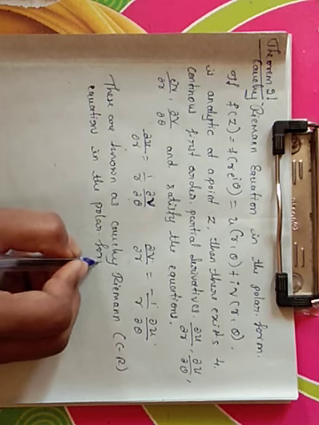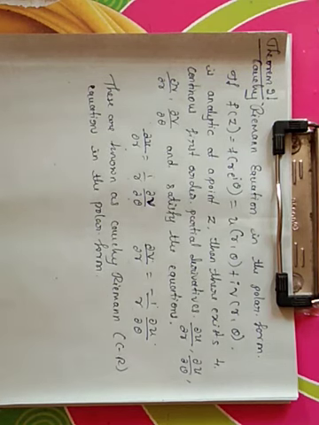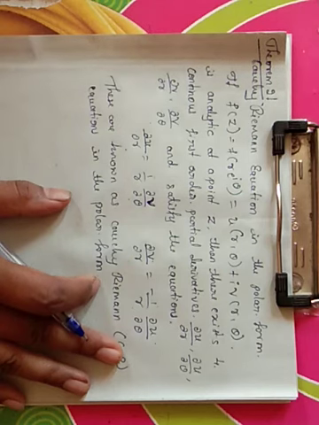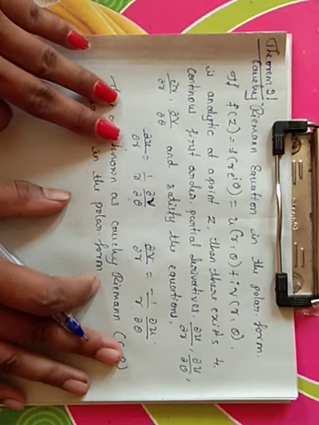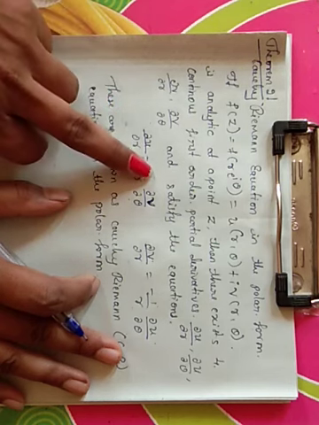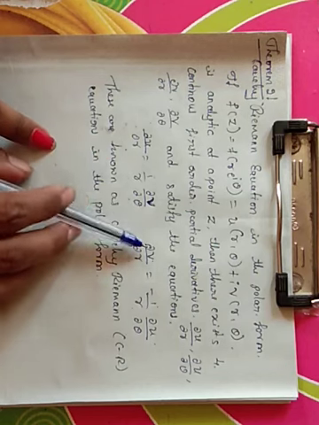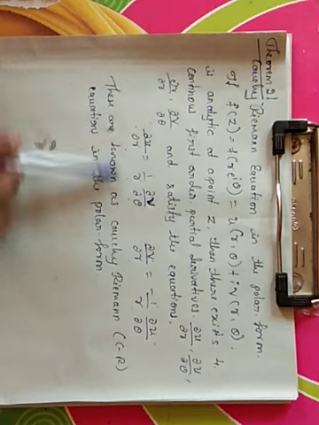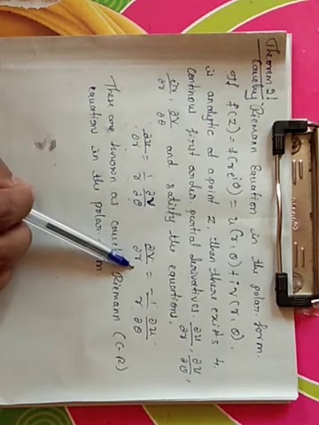So now we have to take the derivation of this theorem. That is the statement of the Cauchy-Riemann equation in the polar form: if f of z is analytic at a point z, then there exist four continuous partial derivatives, dou u by dou r, dou u by dou theta, dou v by dou r, dou v by dou theta, and they satisfy the equations dou u by dou r equals 1 by r into dou v by dou theta, dou v by dou r equals minus 1 by r dou u by dou theta, known as the Cauchy-Riemann equations in the polar form.